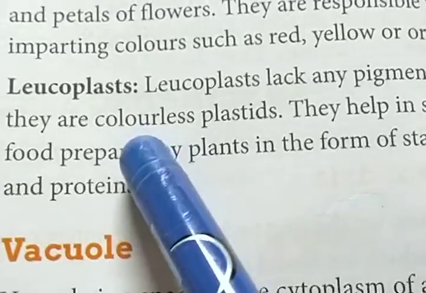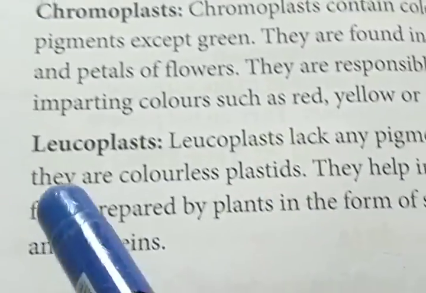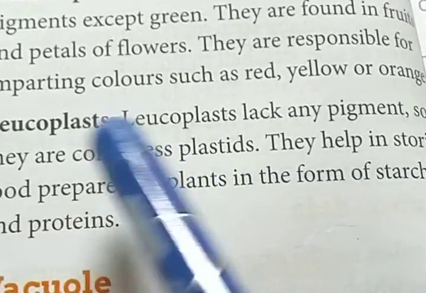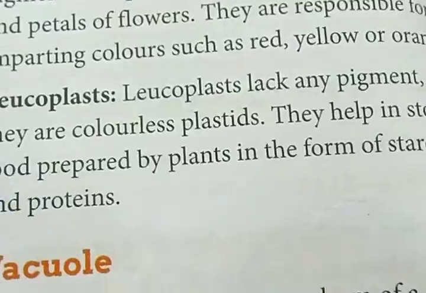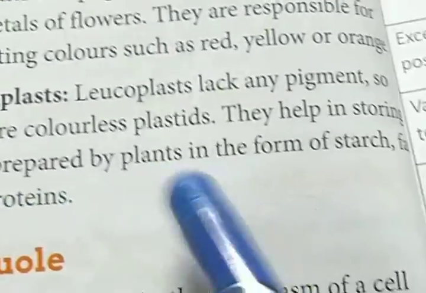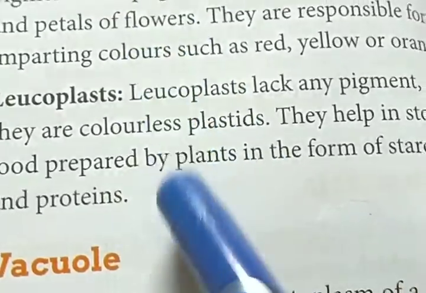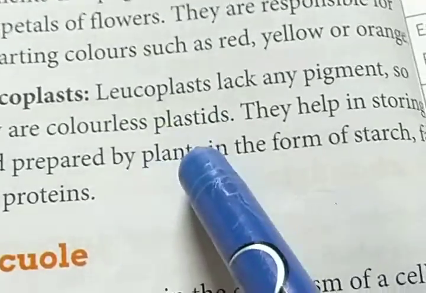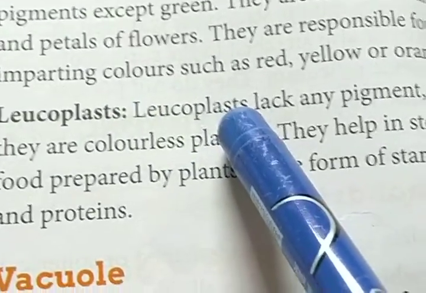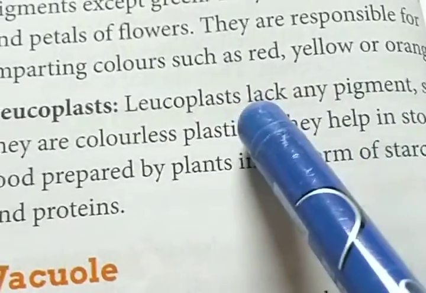Next, leucoplast. Leucoplasts lack any pigment, so they are colorless plastids. They help in storing food prepared by plants in the form of starch, fat, and proteins. So normally, which kind of food is prepared by green plants? This kind of food is stored in leucoplasts because they lack pigments, so they are not able to produce their own food.